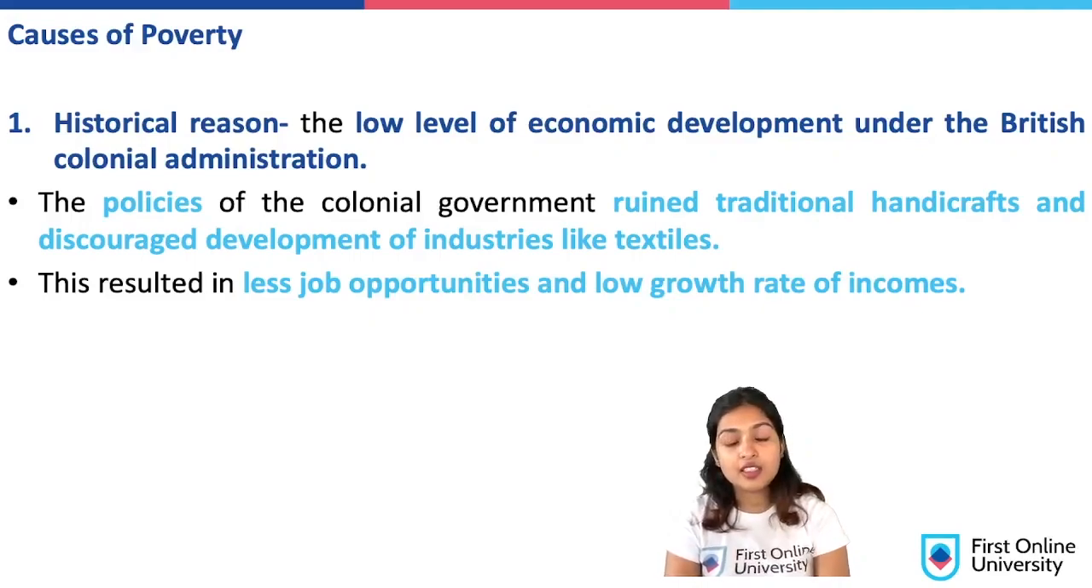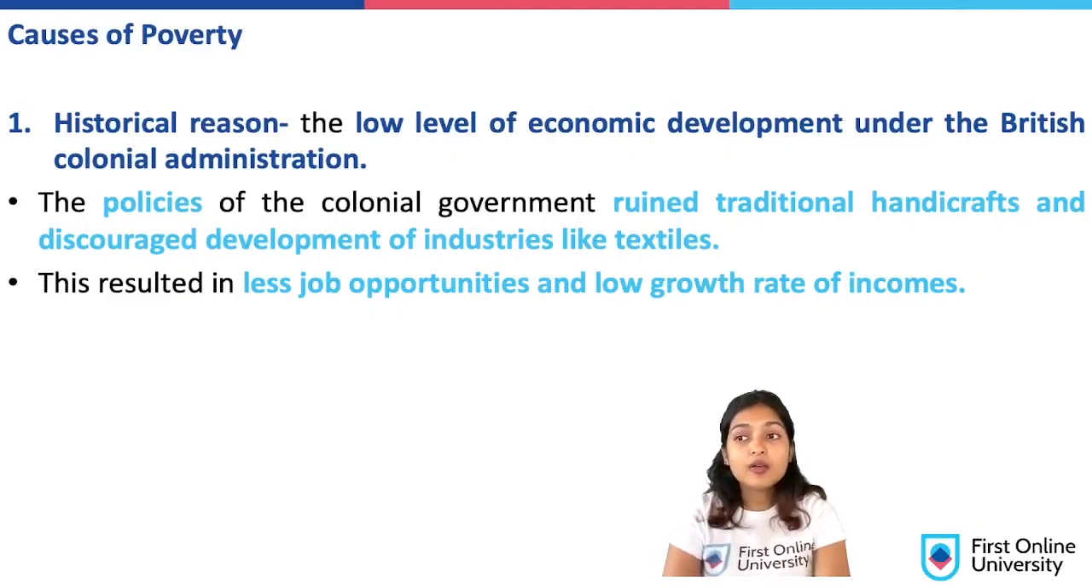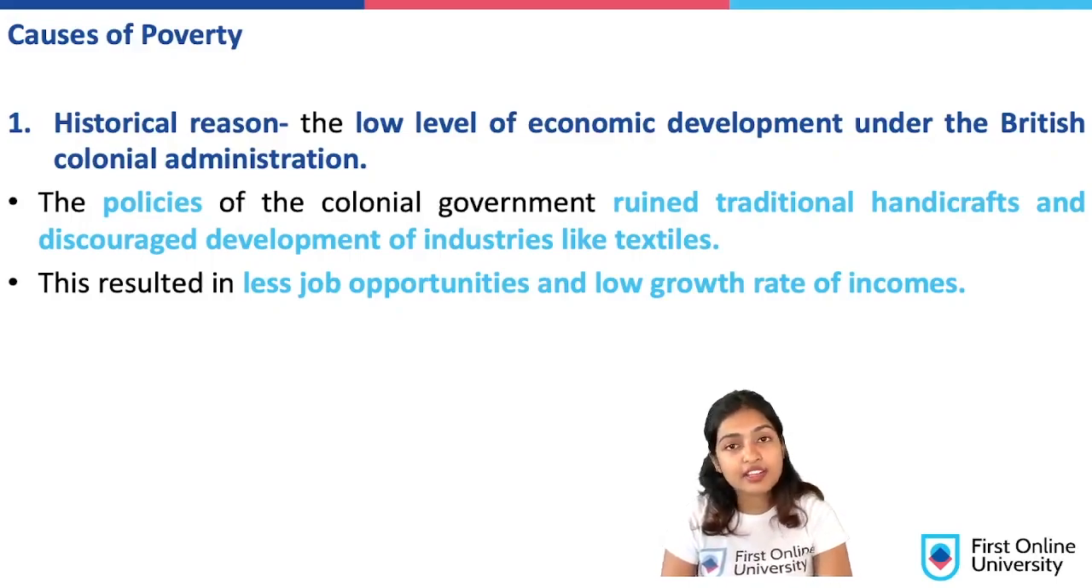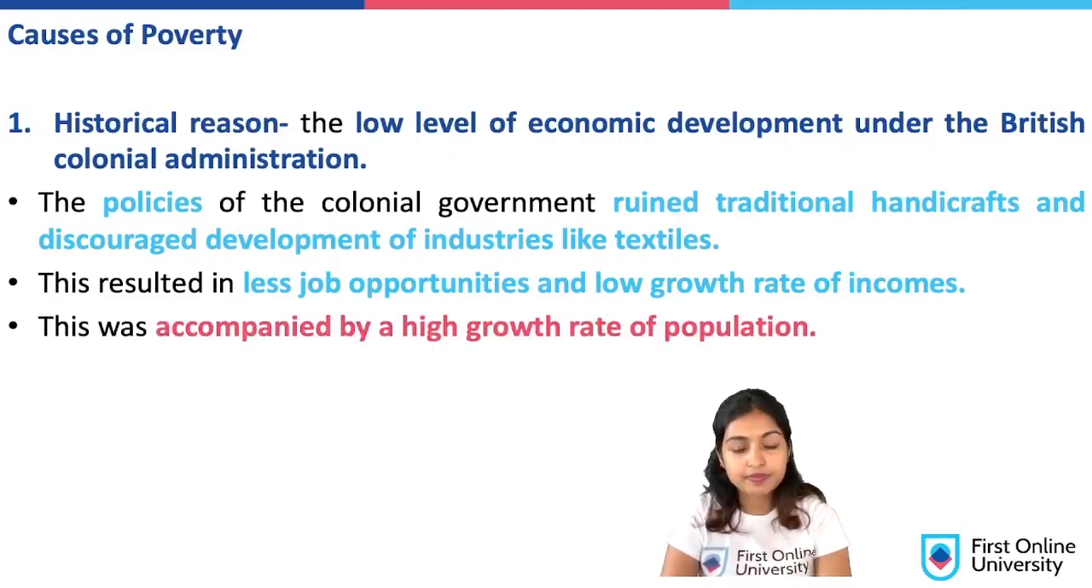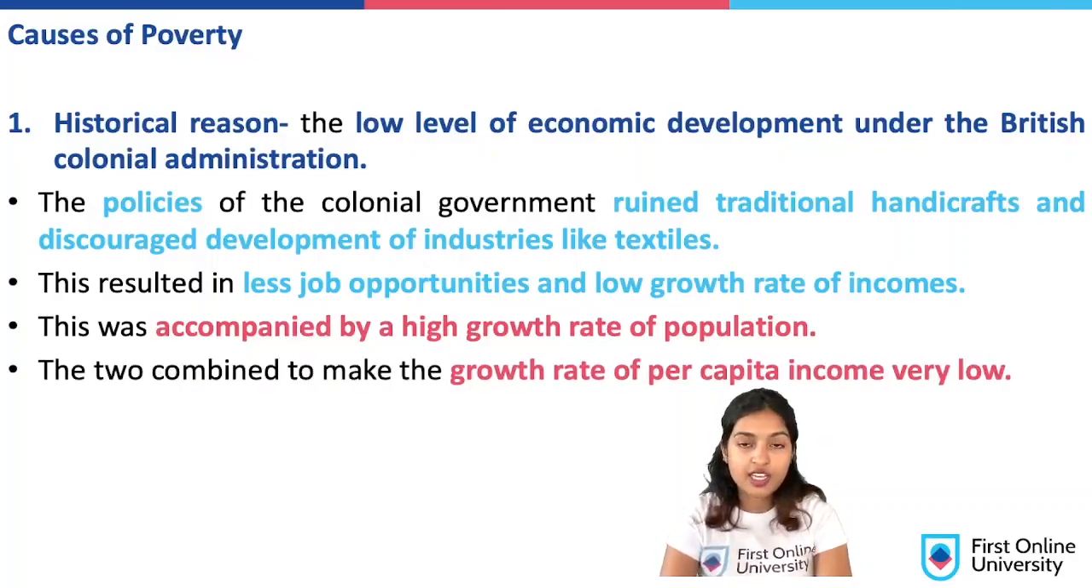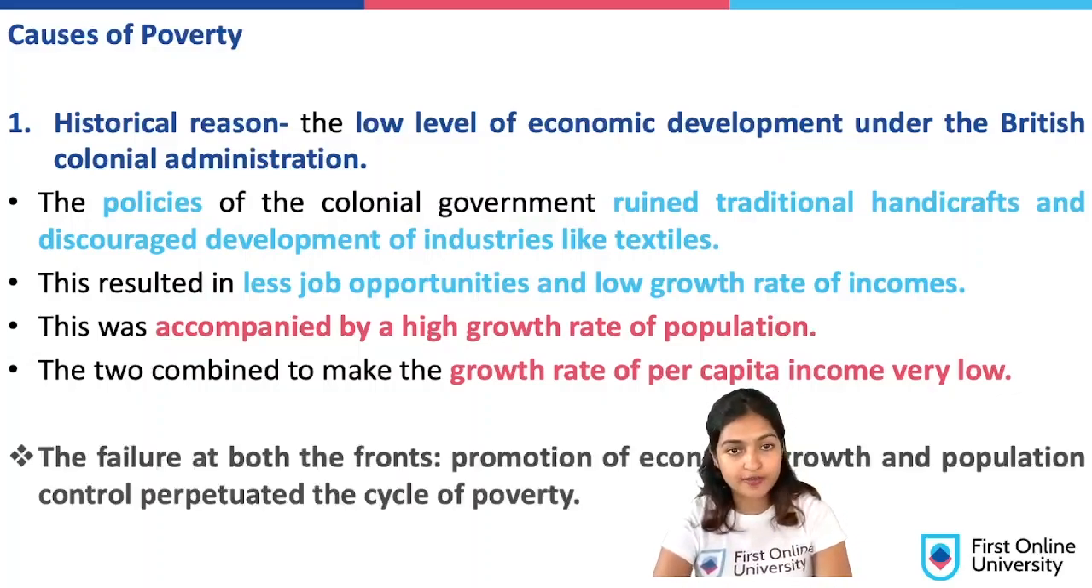Automatically, when the people in Britain are using their factory-made textiles, in India, people are left with no work other than just producing cotton and sending it there, right? So automatically people are left with absolutely no jobs and hence less income. And during this time there was a high growth of population, and when there is high growth of population and very little income, many people will end up falling into poverty.